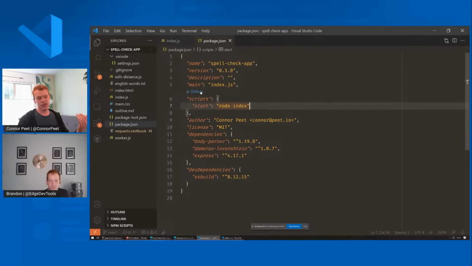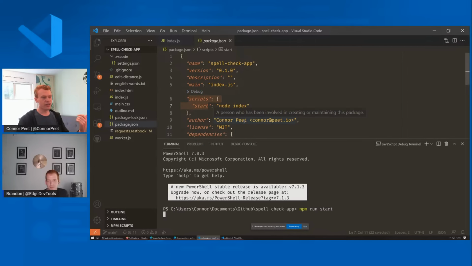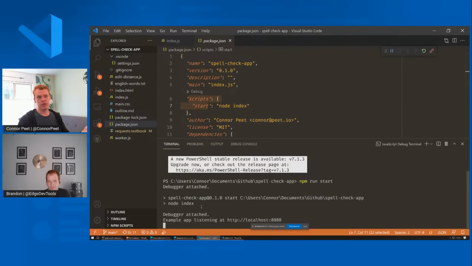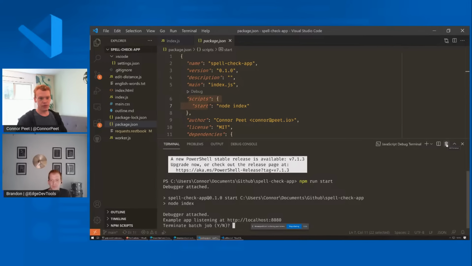Yeah, so you've probably seen the debug code lens here, and this basically lets you debug any of your Node.js scripts with one click. If I click on this, you'll see that we launched in debug mode. In debug mode, my toolbar color changed to indicate that we're now debugging. And if I had multiple scripts here, then you would have gotten a quick pick asking which one you want to debug. And so that's cool.